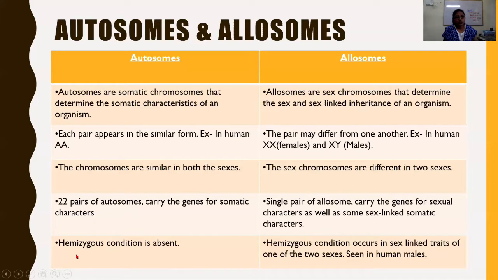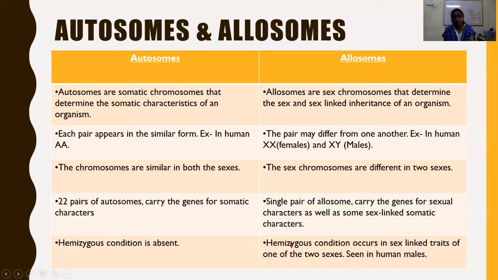In autosomes, hemizygous alleles are not found. Hemizygous condition of the alleles is absent. Hemizygous means a single gene, a single allele. Hemizygous condition occurs in allosomes, in sex-linked traits of one of the two sexes. In humans, the hemizygous condition is seen in males. Genes of the non-homologous part of the X chromosome and Y chromosome are in the hemizygous condition in human males.